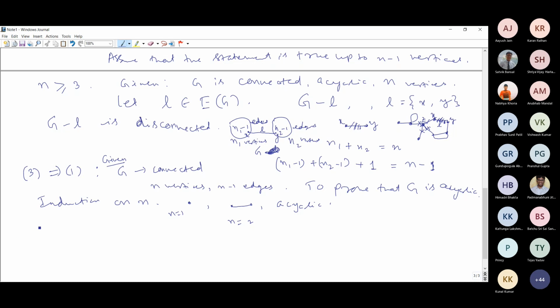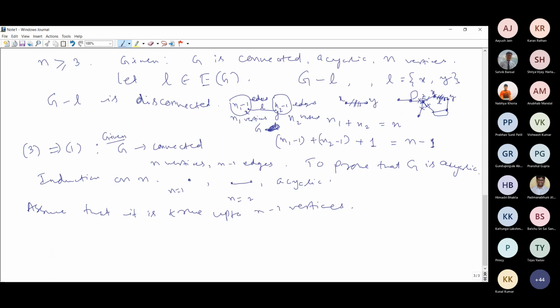Therefore, assume that this statement is true up to n minus 1 vertices. Okay, n minus 1 vertices. So you assume that it is true up to n minus 1 vertices. Now we shall prove it for n vertices.